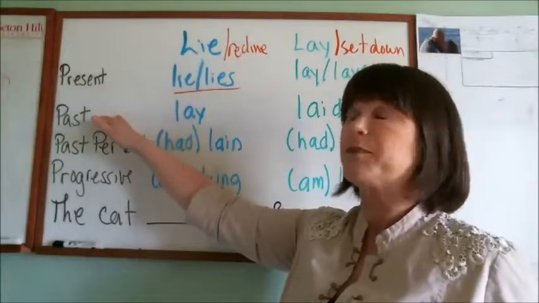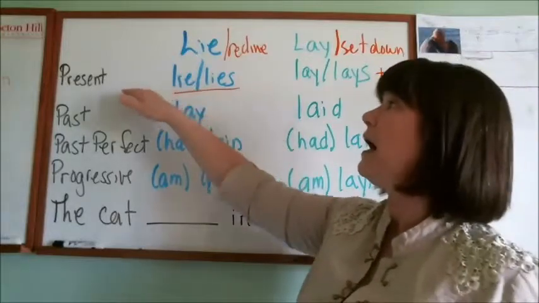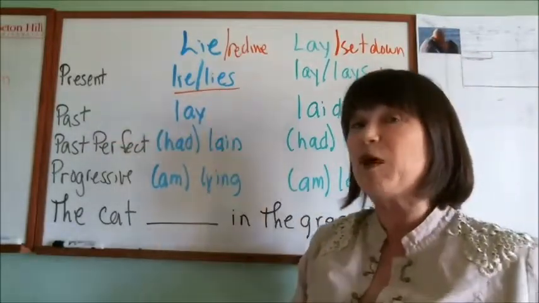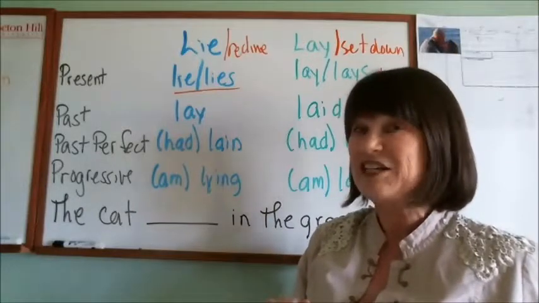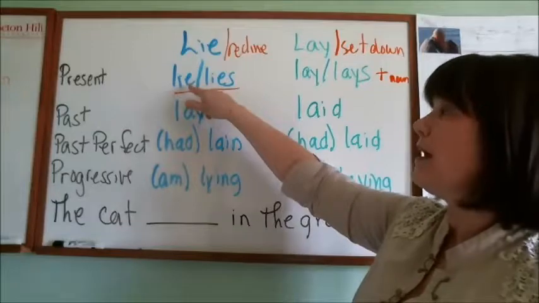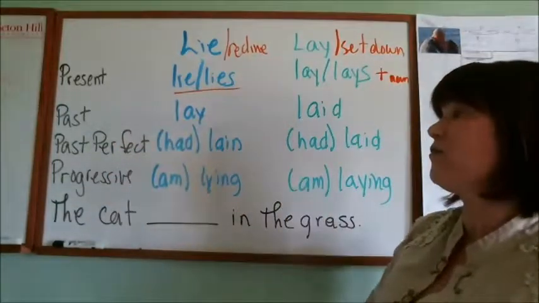Okay? Now, the second thing you need to know about lie and lay is that we have what's called an irregular verb form. The present tense is lie for lie. I lie, she lies. Past tense is lay. Now, you've probably heard it laid. It's not correct. Lay means that you were lying down yesterday. So yesterday I lay in the sun, for example.